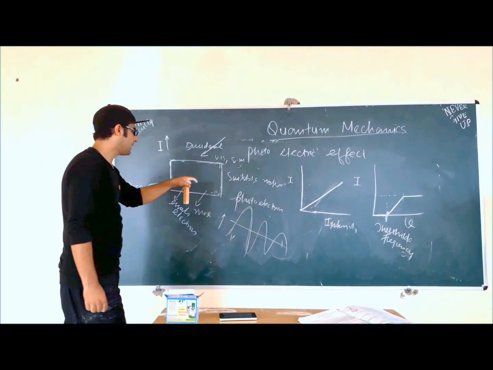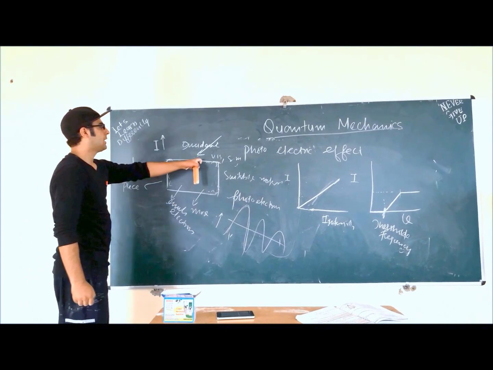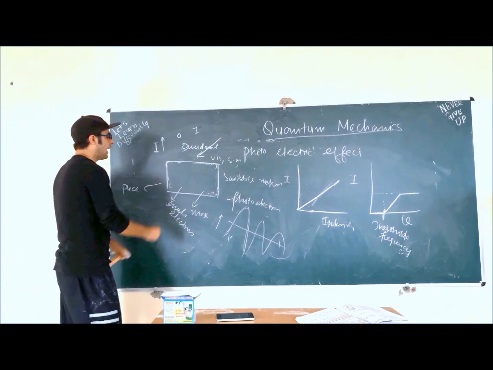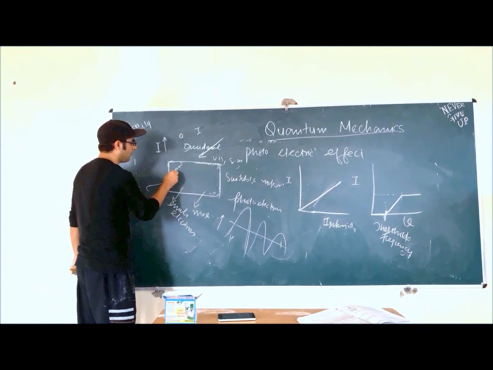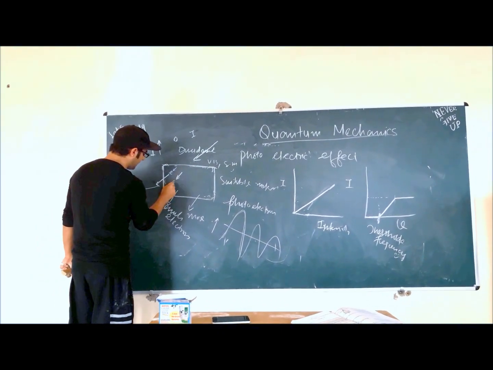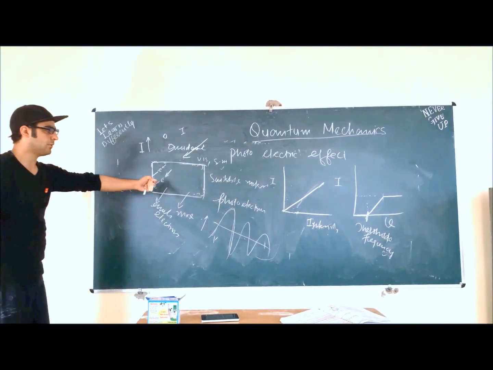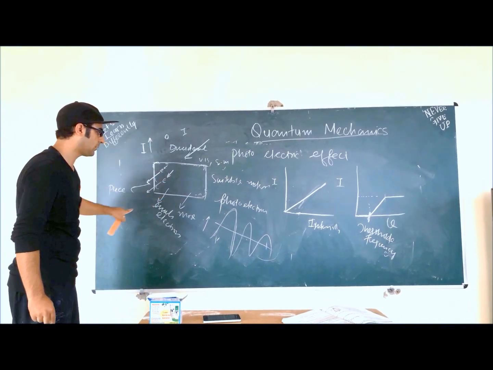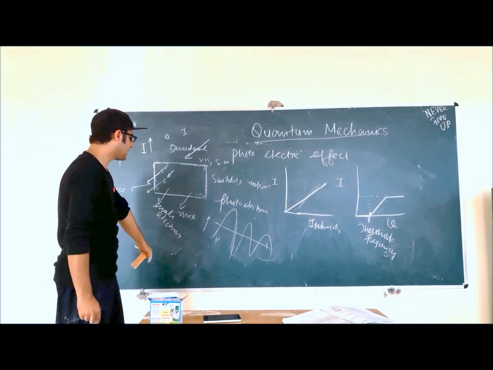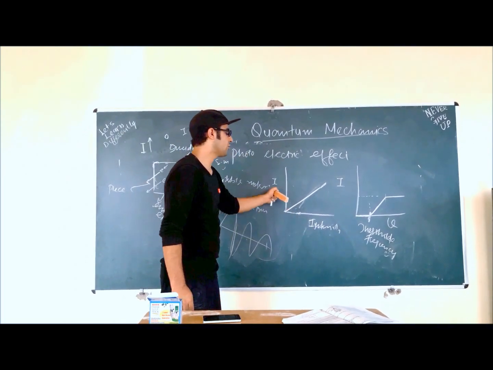But if we consider the light as a particle, then on increasing intensity, we are actually increasing the number of particles. If an electron is hit by one particle, this electron comes out. At the same time, a second electron hit by another particle also comes out. On increasing the particles, more electrons will get pushed out by other particles. So on increasing particles, a larger number of electrons will come out. In the wave picture, increasing the intensity only increases the amplitude, which doesn't explain this graph, the dependency of current on the intensity.